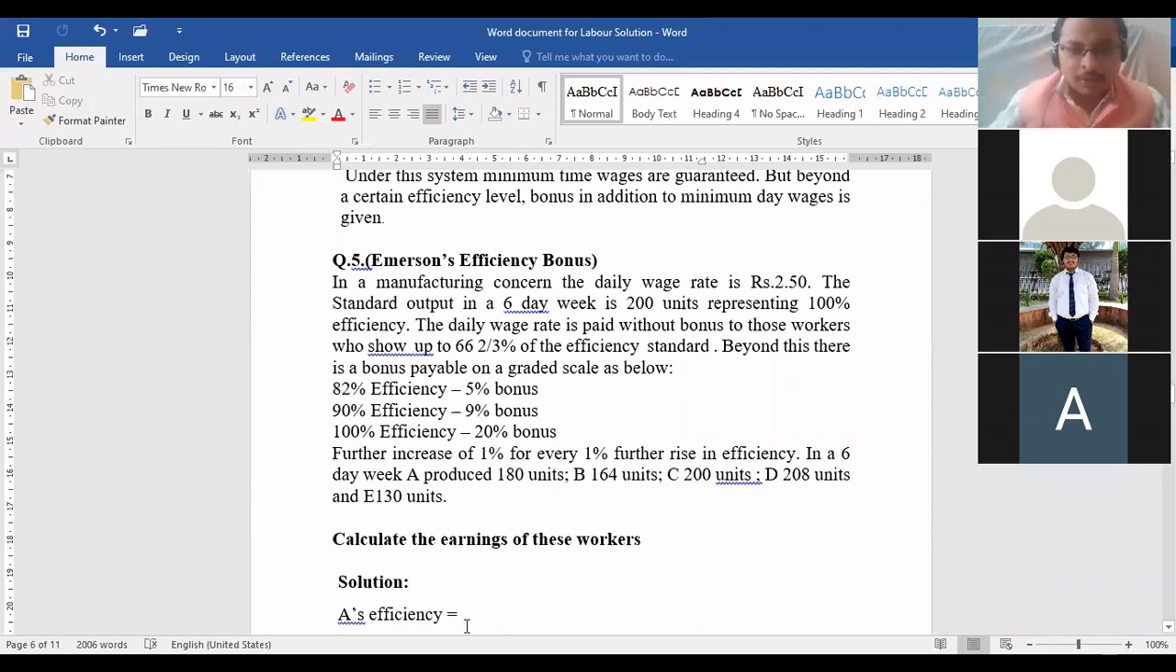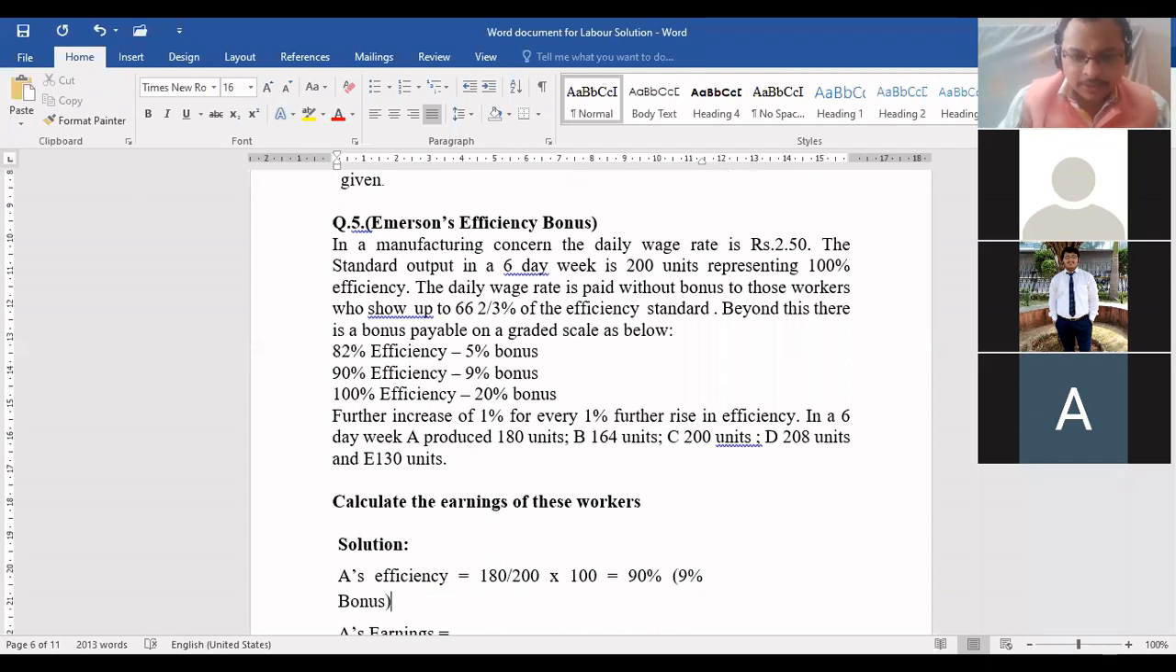So now, come on, tell me what is A's efficiency. How many units has Mr. A produced? 180. Divided by 200, multiplied by 100. 90%. So, what bonus will he get? 9% bonus. Yes, 9% bonus.